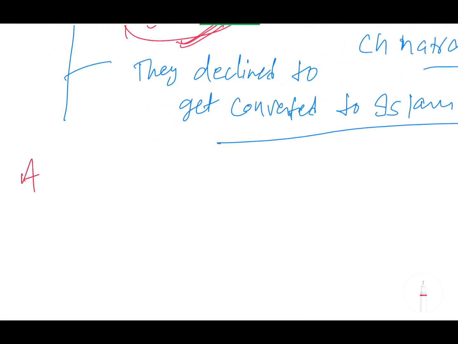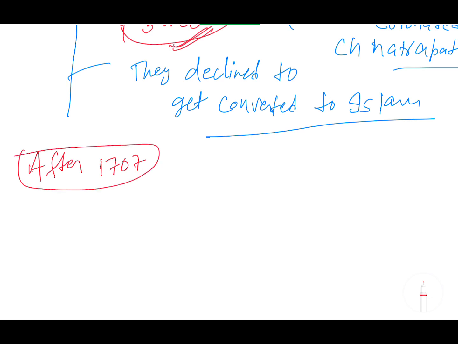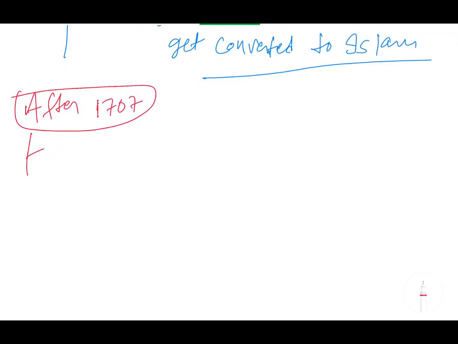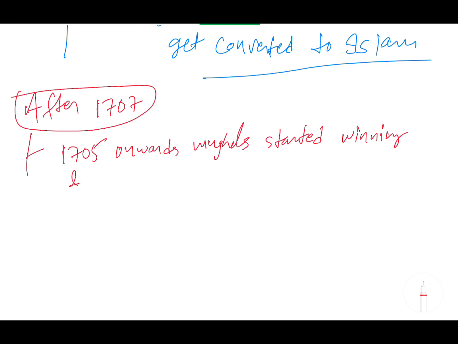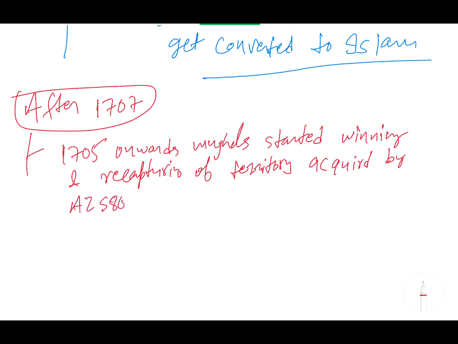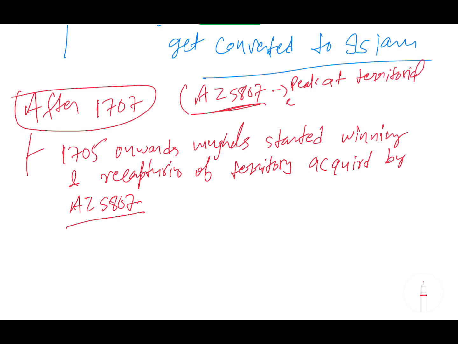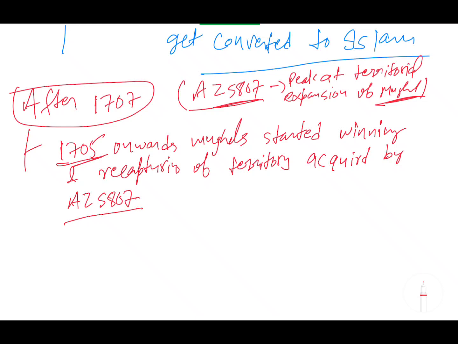After 1707, or more precisely from 1705 onwards, the Mughals started winning and recapturing the territory acquired by Aurangzeb. And one important thing to note down: during Aurangzeb's time, the Mughal territorial expansion was at its peak. Okay, please remember this.